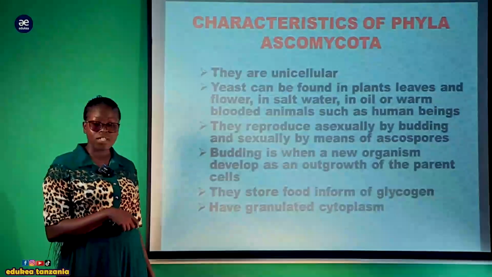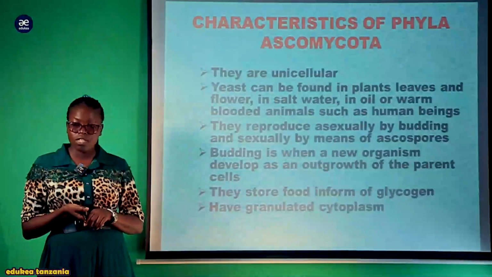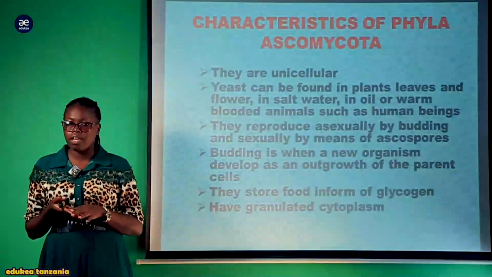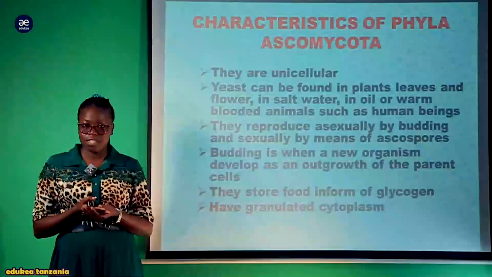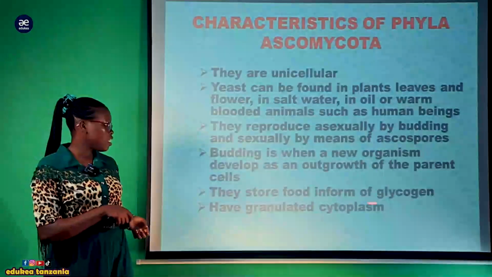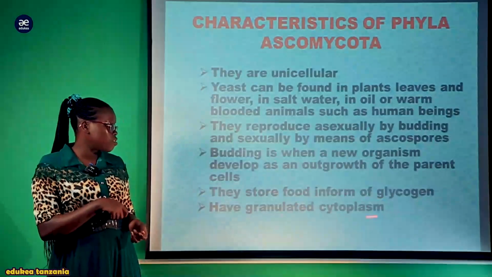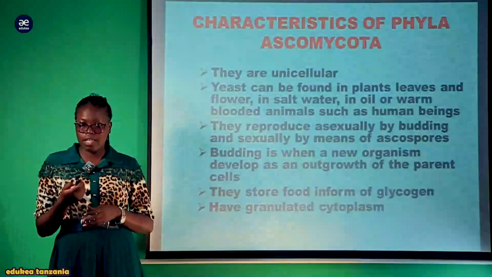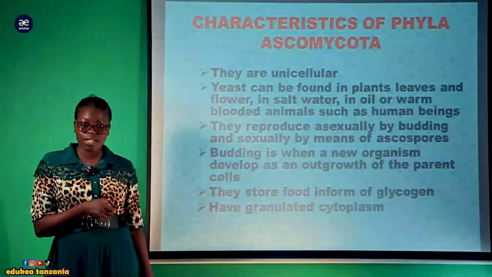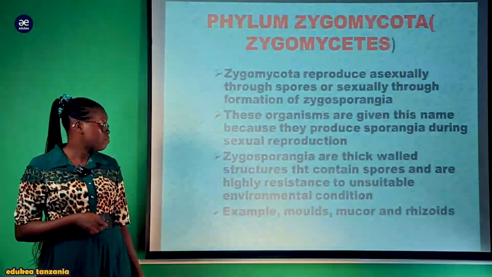These are characteristics they share with animals, because they store food in the form of glycogen and have granulated cytoplasm, the same as animals. So this is one of the characteristics which distinguishes them from plants.